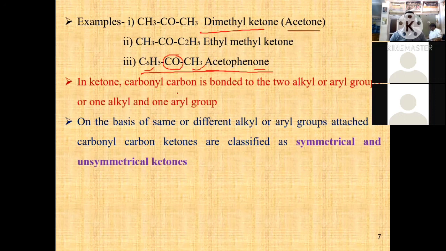In ketone, the carbonyl carbon is bonded to two alkyl groups, or one alkyl and one aryl group. On the basis of the different alkyl or aryl groups attached to the carbonyl carbon, ketones are classified as symmetrical and unsymmetrical ketones. This part we will discuss in tomorrow's lecture.